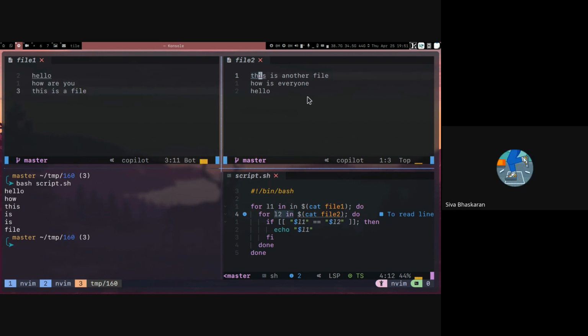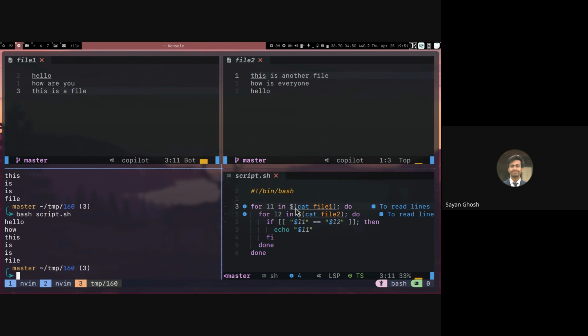Is it one word or one line? Currently it is one word, right? That is what we can see, because the IFS by default is white space. Oh, okay, sorry, sir. In the command, it is mentioned for L1 in double quotes. Oh, sorry. Yeah, that will still give you the same output. That was a typing mistake from my side. Hopefully it is clear now.